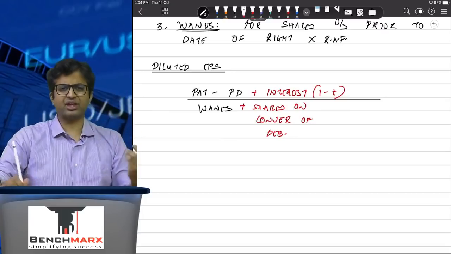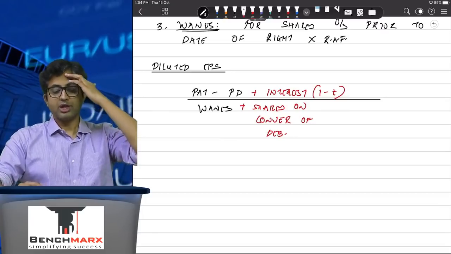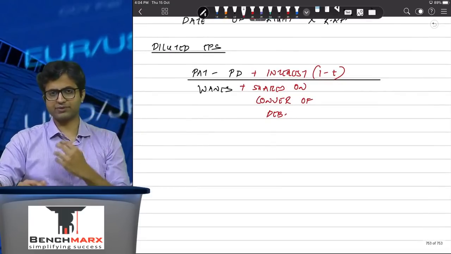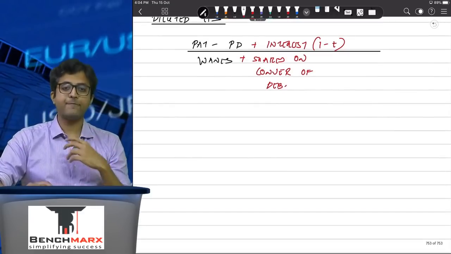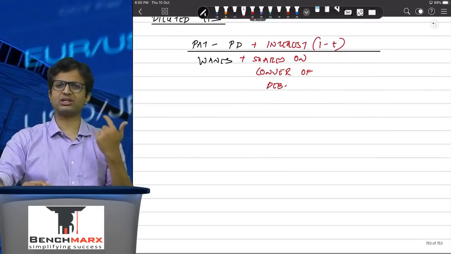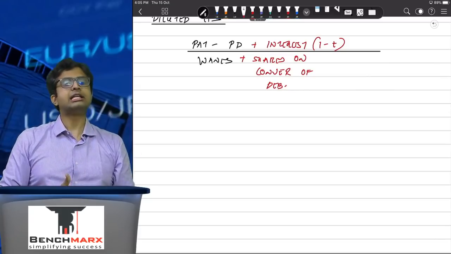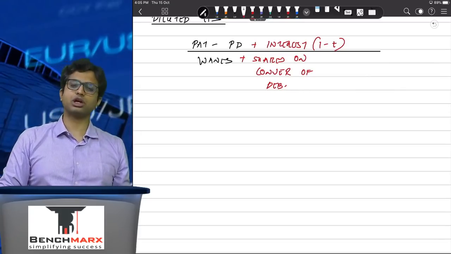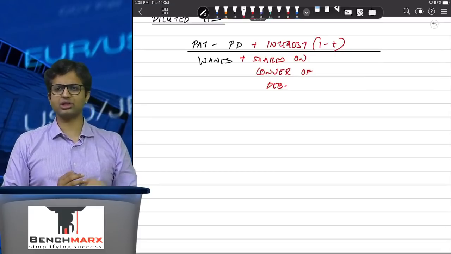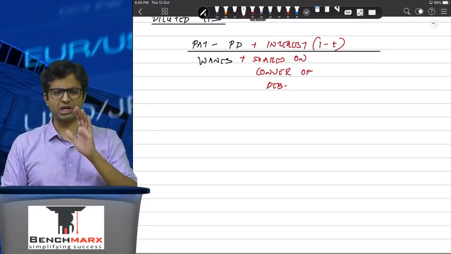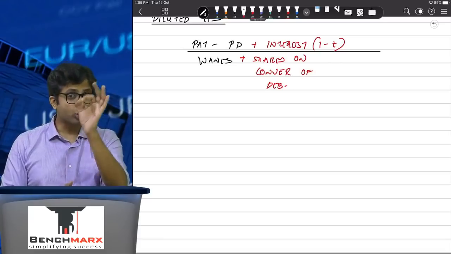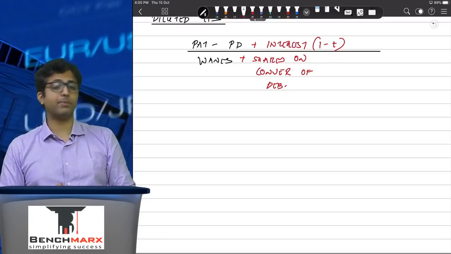Now apart from this, there can also be options or warrants. The difference in the workings for an option or a warrant is, in case of preference shares or in case of debentures, if the conversion happens, there is no real money that will flow. It is just a book entry. So if we assume that the conversion happens at the beginning of the year, your journal entry will be convertible debentures account debit to equity share capital. You are not going to receive a single unit of money.